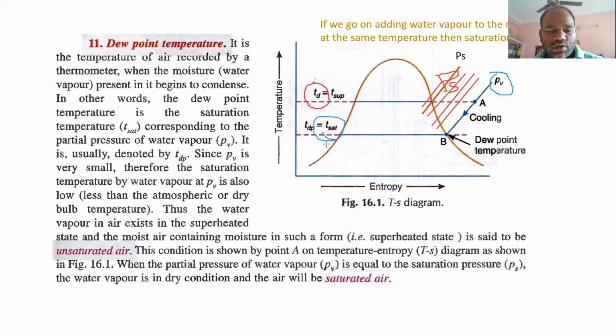Okay. So this is the saturation pressure line, or this condition is saturated air. When the partial pressure of water vapor PV is equal to the saturation pressure, the water vapor is in dry saturated condition, or the air will be saturated air.